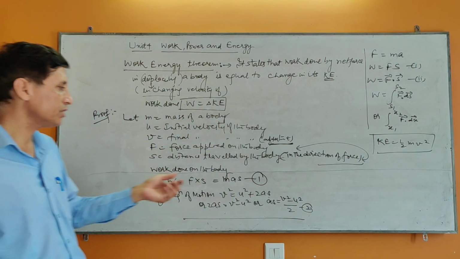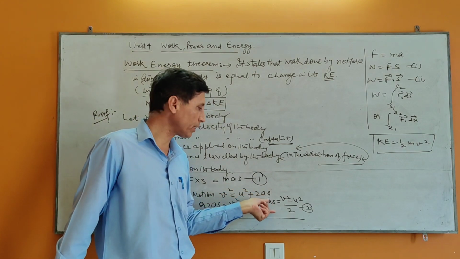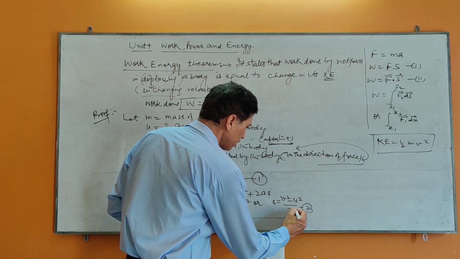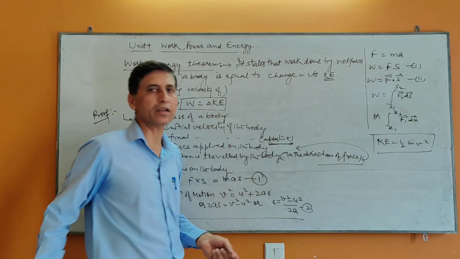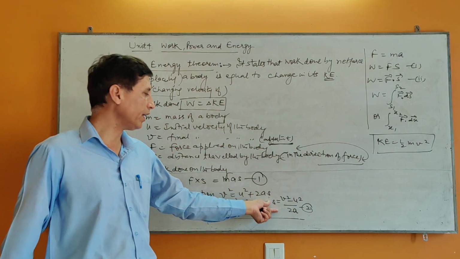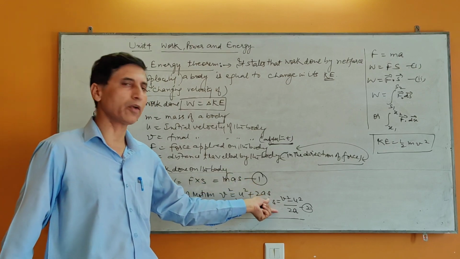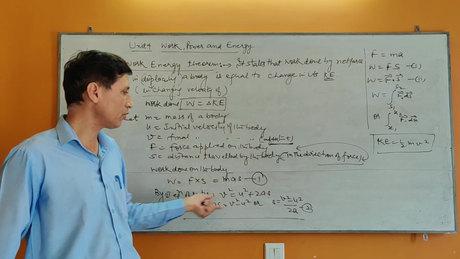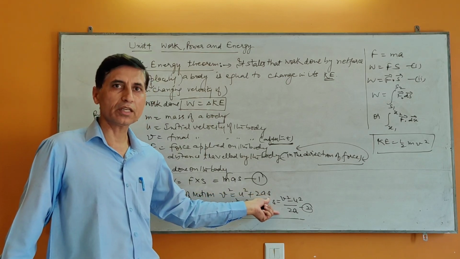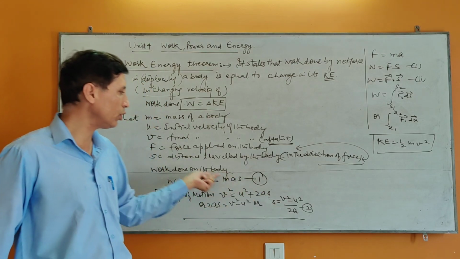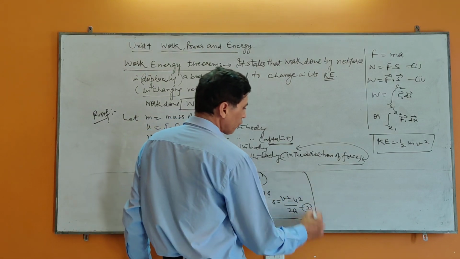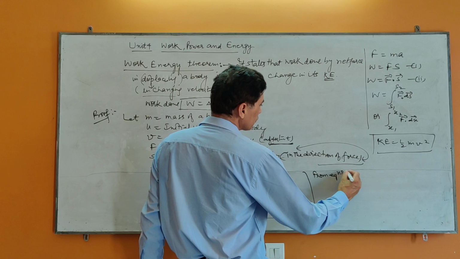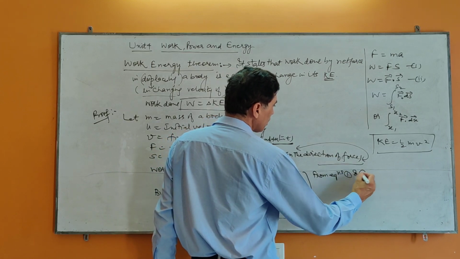So how much distance is traveled, either you can calculate s or you can calculate directly a into s. Let's find s. We can write it like this also. Either you can find as and substitute the value of as, or you can find distance and substitute the value of distance. So from this expression we found the distance s, and substitute this value here in equation 1. From equations 1 and 2,